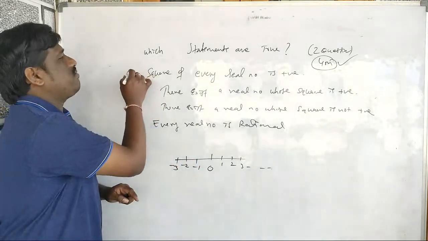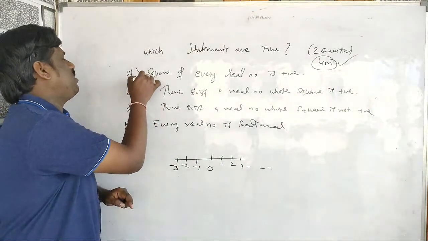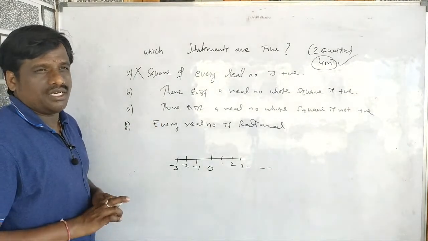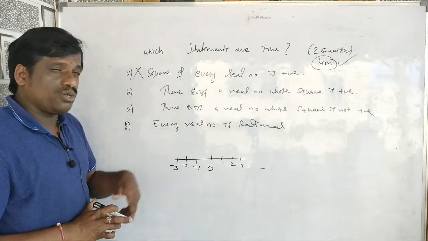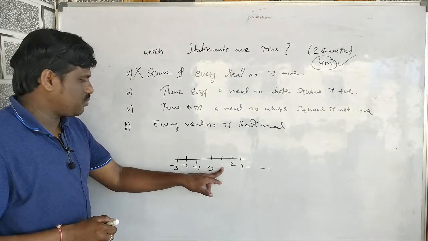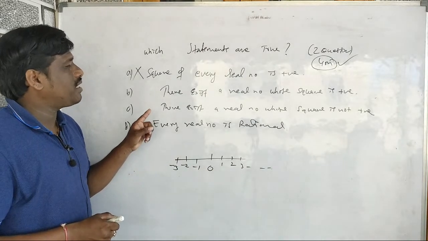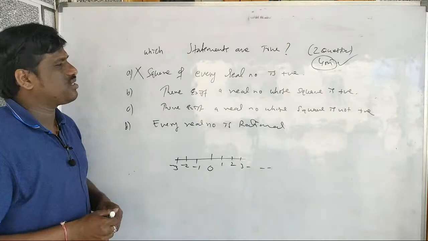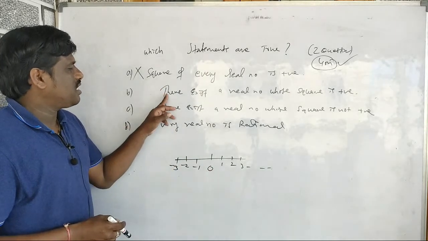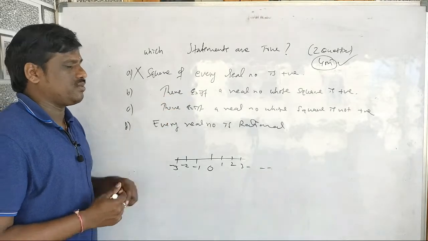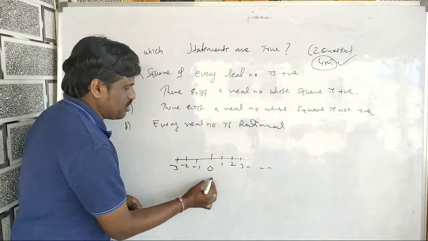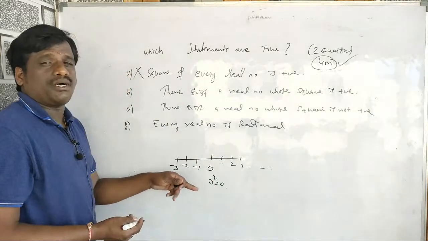So this is false. Next: there exists a real number whose square is positive. This is also wrong, because -1 squared is 1 and +1 squared is 1, but 0 squared is 0, which is neither positive nor negative.